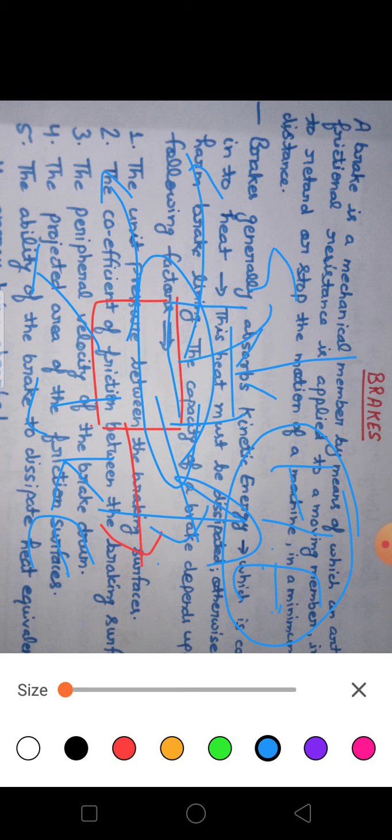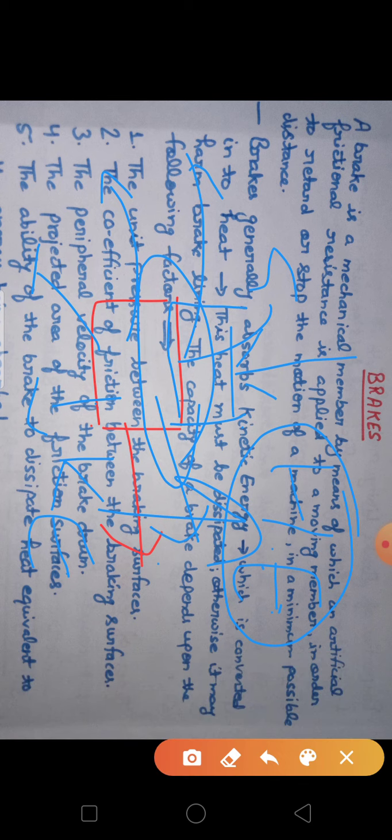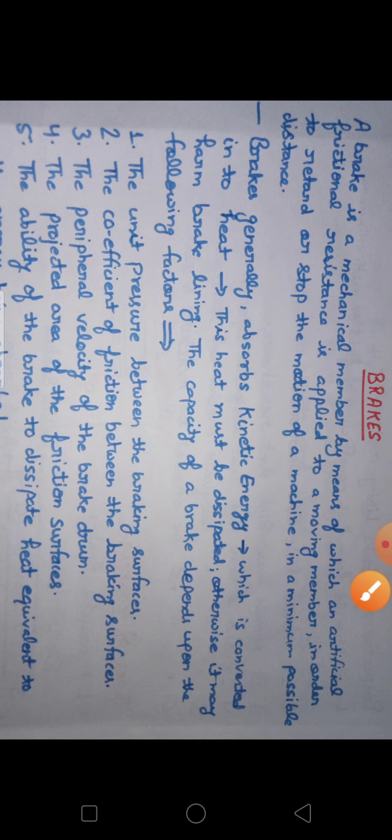Why? Because if they retain this heat, there will be some problem. So what problems may those be? Those problems may be the problem of mechanical strength. The two bodies which are in contact, when heat is being retained by these two bodies, after some time the temperature will be so high.